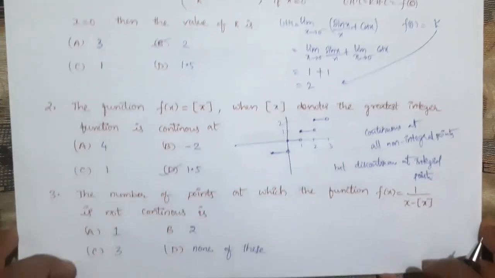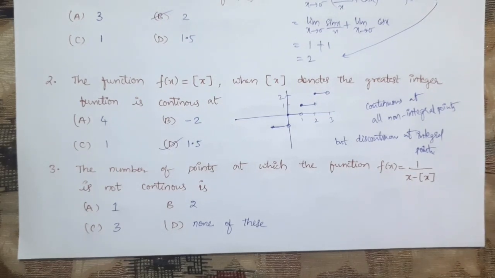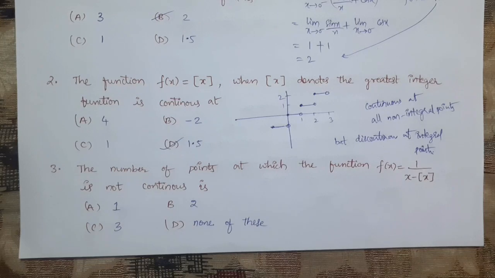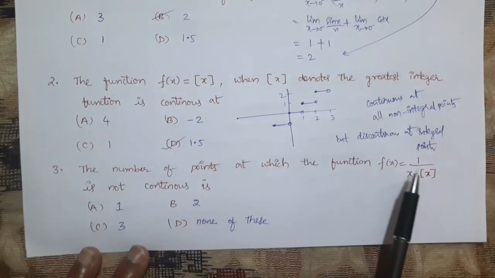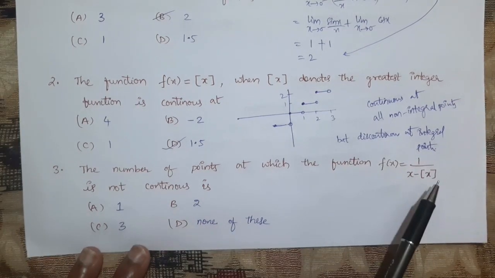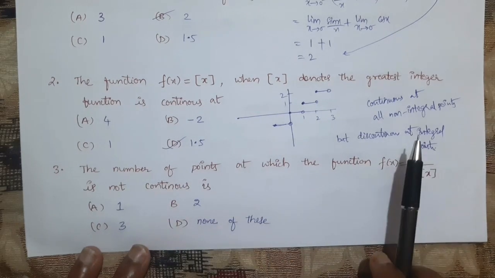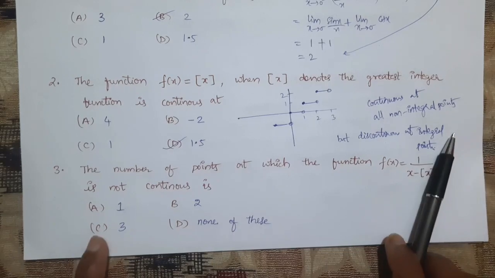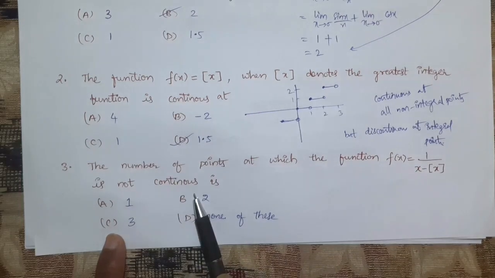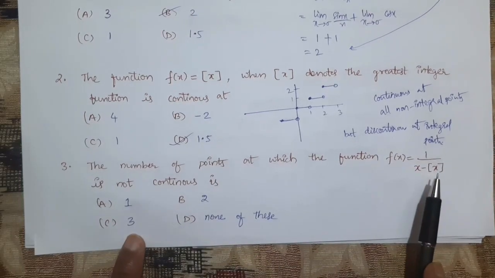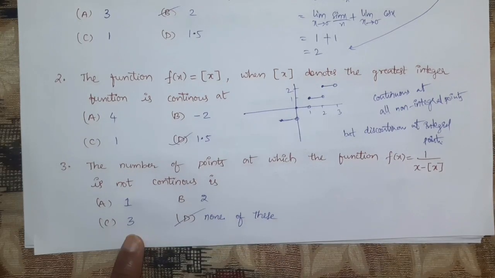Okay. Next question. The number of points at which the function f of x equal to 1 by x minus step x. See, here itself we have discussed where the step function is discontinuous. It will be discontinuous at integers. But they are asking the number of points. How many integers will be there? Infinite number of integers will be there. They are asking the number of points at which the function is not continuous. As we have the step function, it is discontinuous or not continuous at infinite number of points. So the option is none of these.